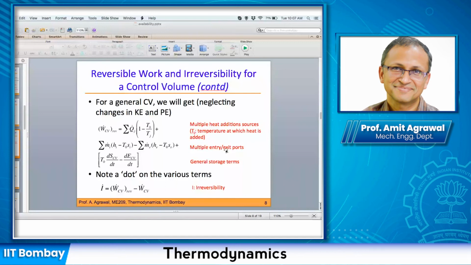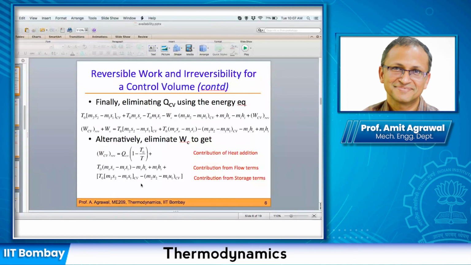Now, if you were to look at the storage term, this is nothing but S2 minus S1, capital S2 minus capital S1. And this is nothing but capital U2 minus capital U1.